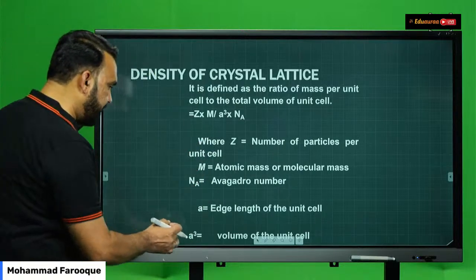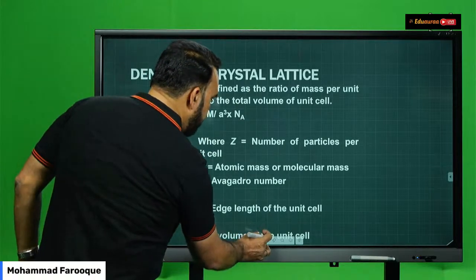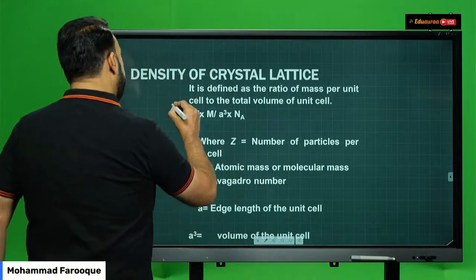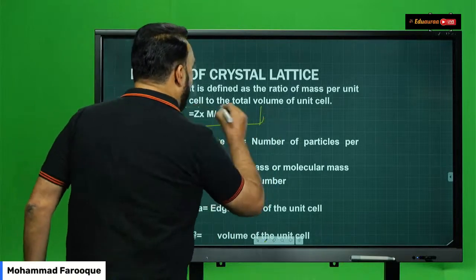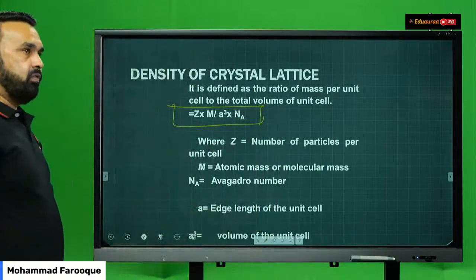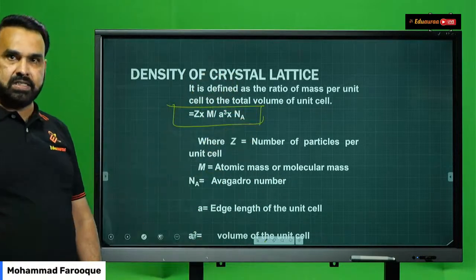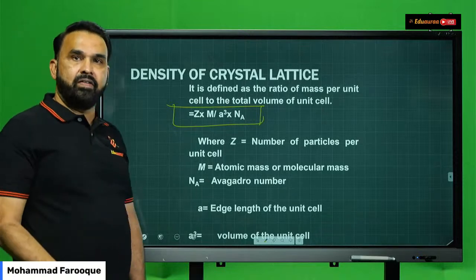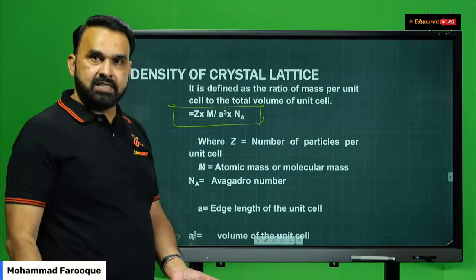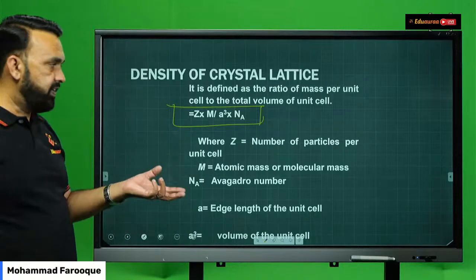So what is the formula to be remembered, students? The formula to be remembered is this. This formula has to be remembered for calculating density. Z is number of atoms present per unit cell, depending upon whether the unit cell belongs to simple cubic, body centered or face centered.